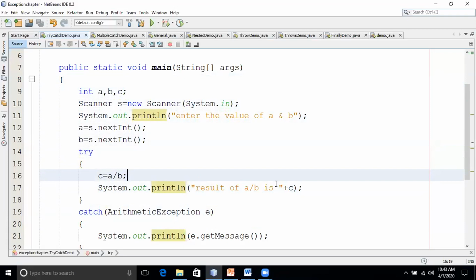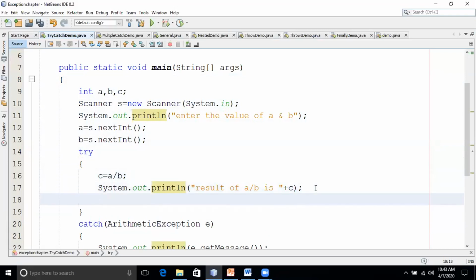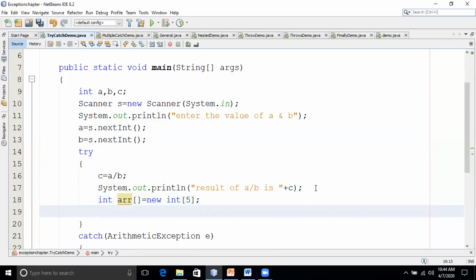Now, since this statement will throw arithmetic exception, suppose I write one more statement here. I'll create one array. What's the syntax of creating the array? Data type, array name, square brackets, is equal to new data type of size, array size. I'll give the array size as 5. Now, what is the starting index of an array? 0.